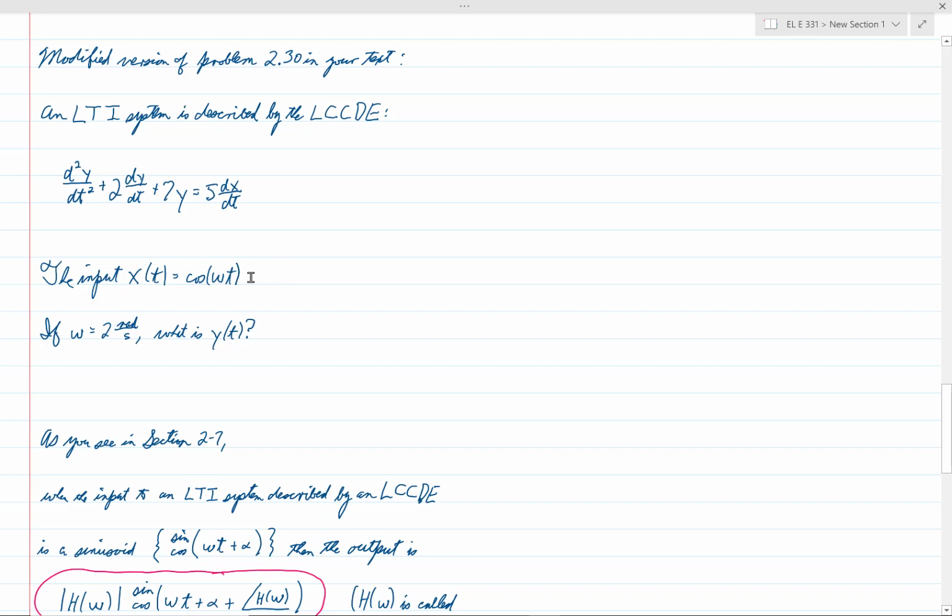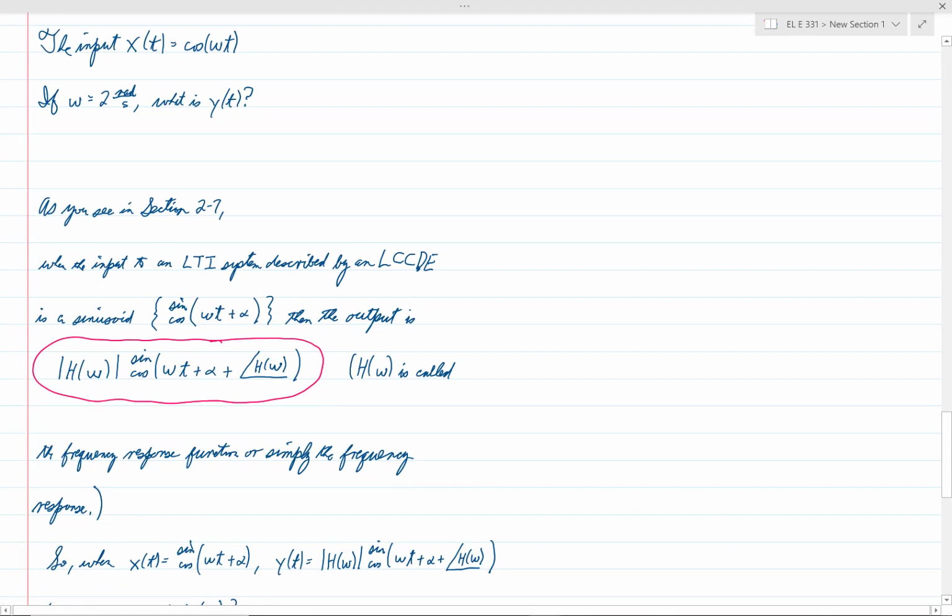So if we put in cosine omega t as the input to this system, what is y of t? Well, we haven't seen any problems like this before, and so we need to get a handle on how to solve something like that. And you will see a discussion in section 7, and what it says is the following.